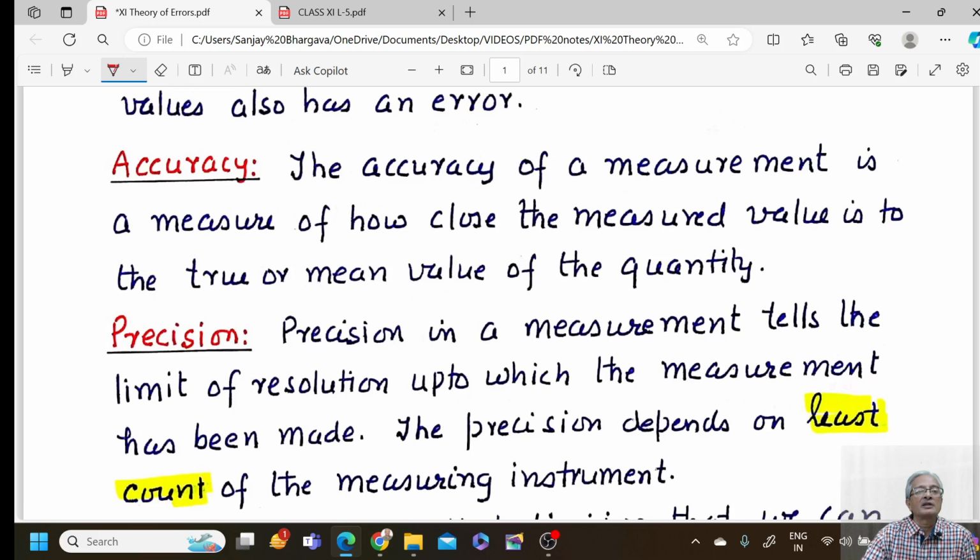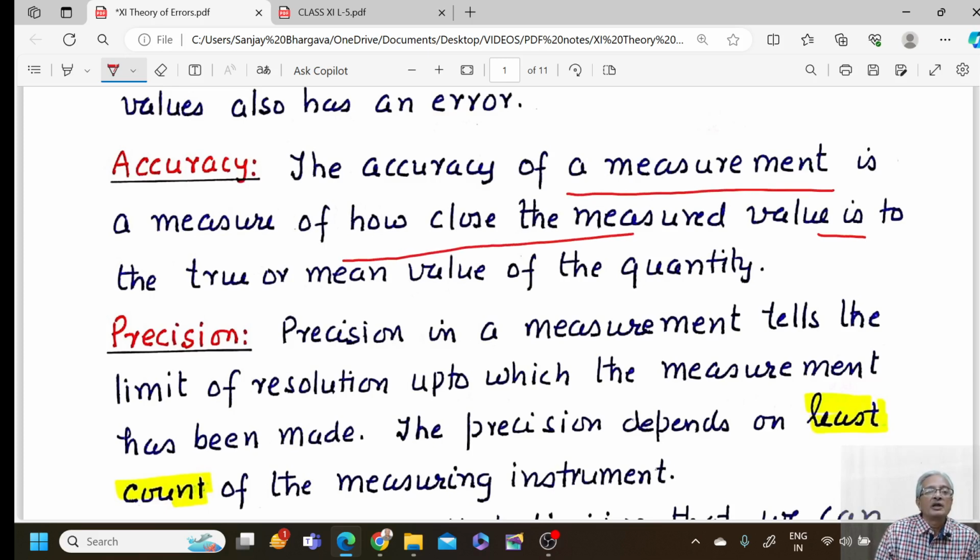Then we have another word called accuracy. The accuracy of a measurement is a measure of how close the measured value is with respect to the true or mean value of the quantity. The best measured value of any measurement is supposed to be the average value. If I make a measurement, then that measurement would be called accurate if it is very close to the true or the mean value.